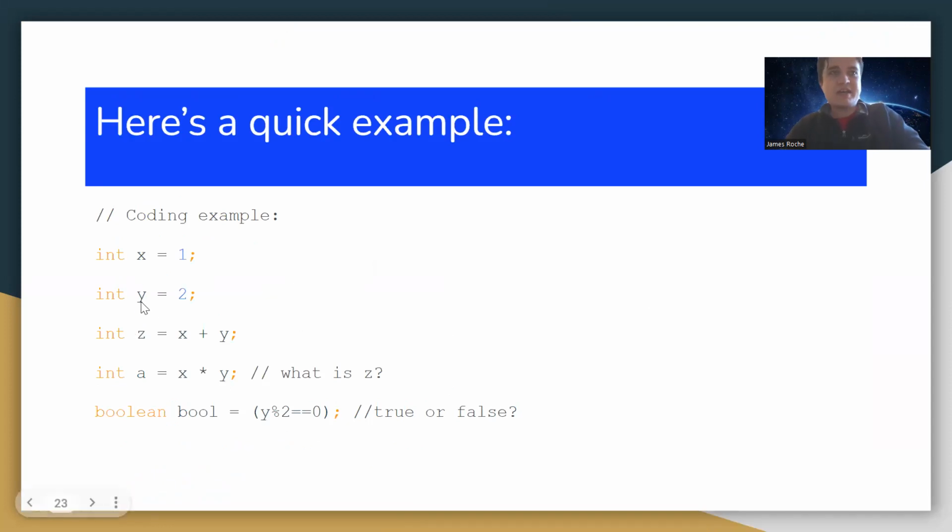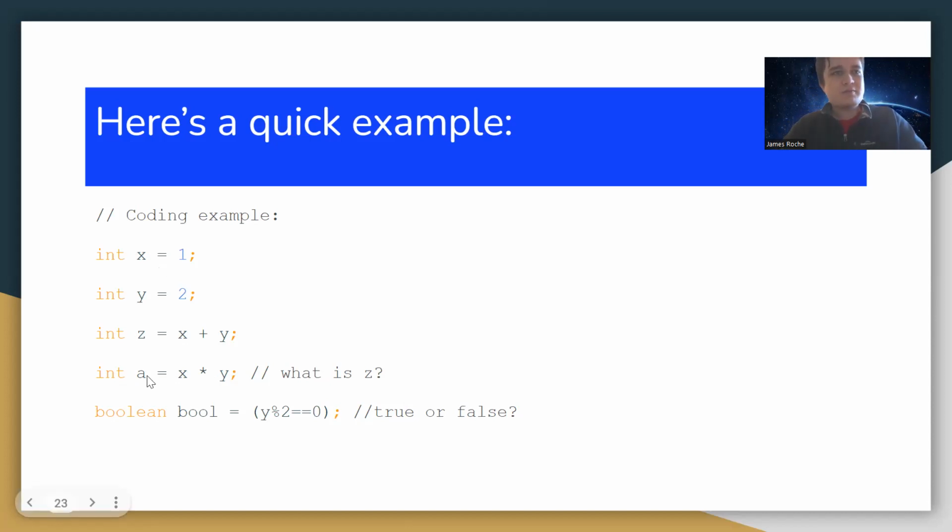So here's a quick example, okay? So I've got 2 variables here. They're both integer ones. So I've got x set as 1, y set as 2. And I've got 2 other variables that basically perform mathematical calculations, such as x plus y and x times y. Now, I have a question for you, all of you here.